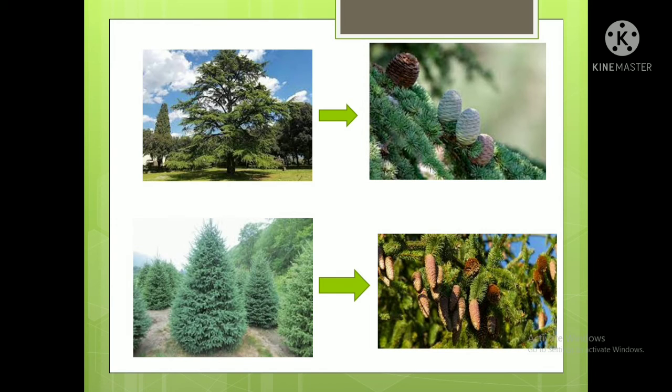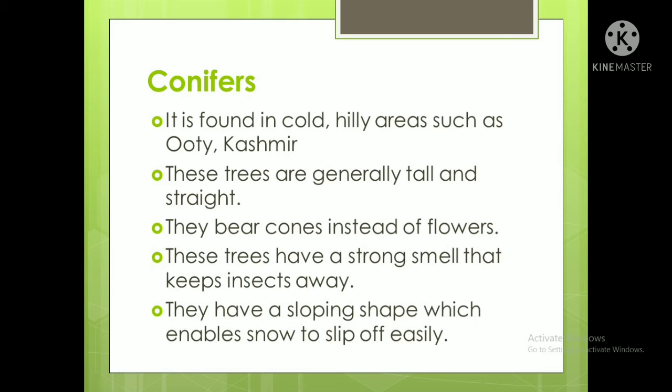Okay, now let's study about some conifers. What are these conifers? These are found mainly in cold hilly areas, and as we are Indians, we are talking about Ooty and Kashmir. Okay, in Ooty and Kashmir, these coniferous trees are found. These trees are generally tall and straight. They bear cones instead of flowers. See, flowers are not there, but they bear the cones.